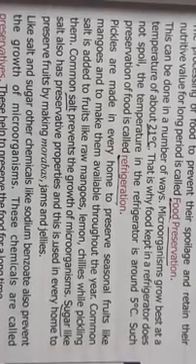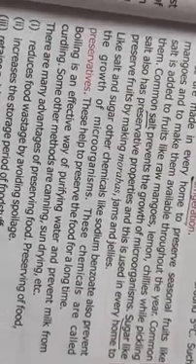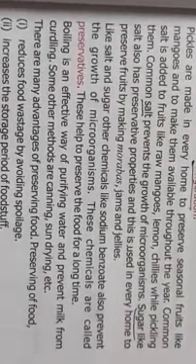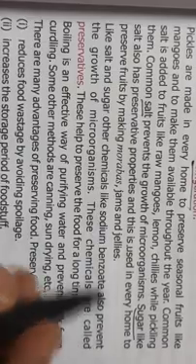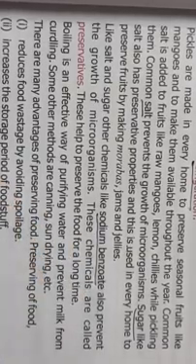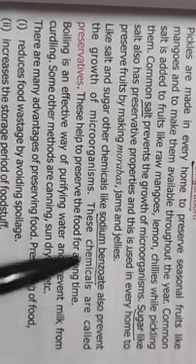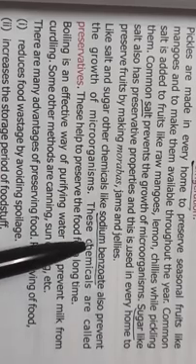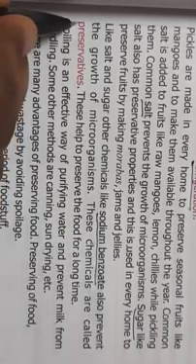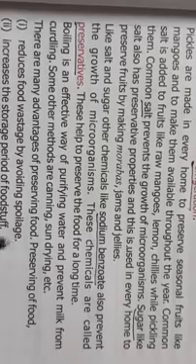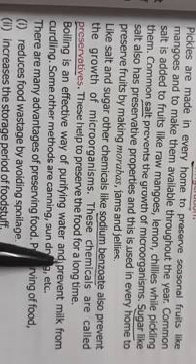Then like salt and sugar, there are some other chemicals also, like sodium benzoate. Sodium benzoate prevents the growth of microorganisms. These chemicals are called preservatives. These preservatives help to preserve the food for a long time.